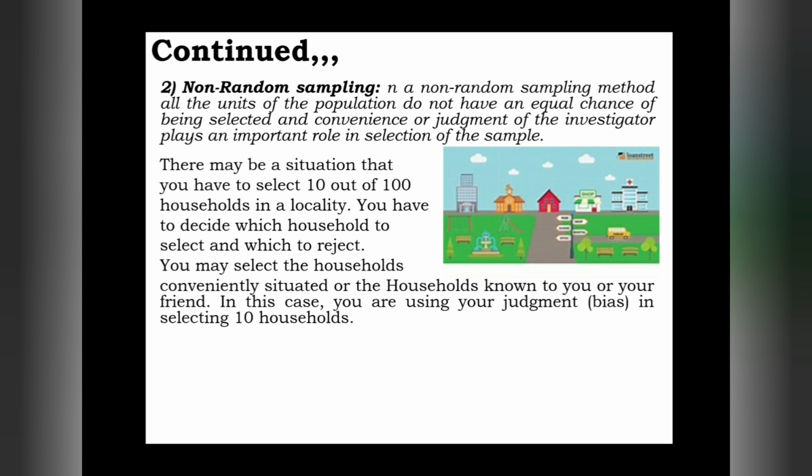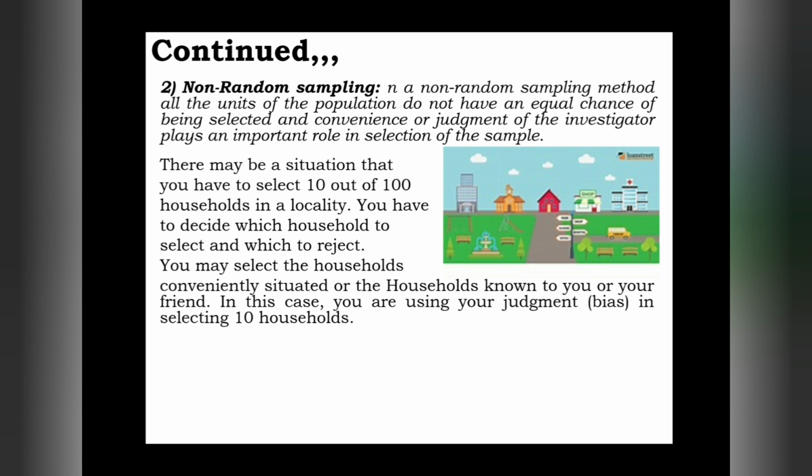Whichever household or individual is near to him, he may choose as his sample. I repeat, if that household or individual is near to him, he can choose that household or individual as his sample.